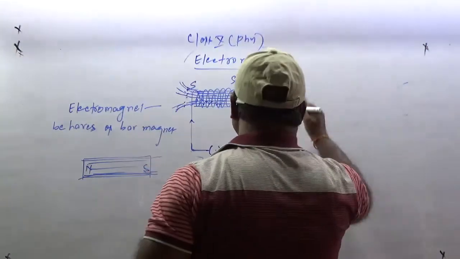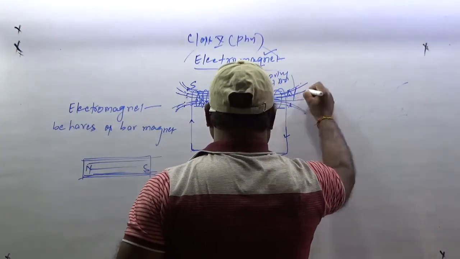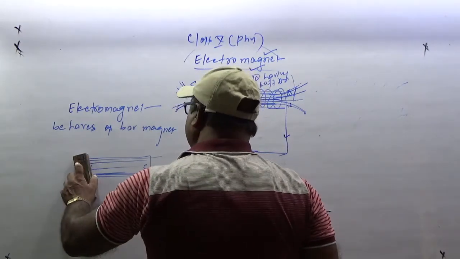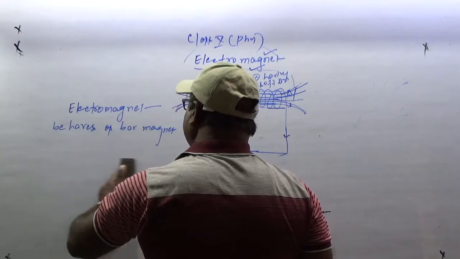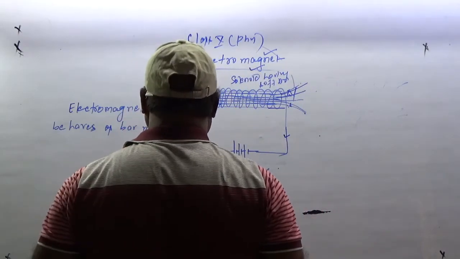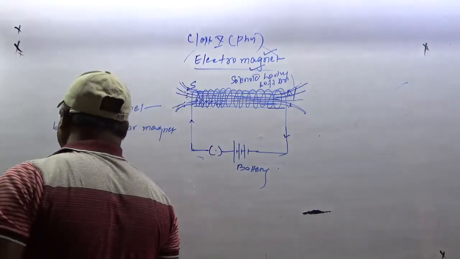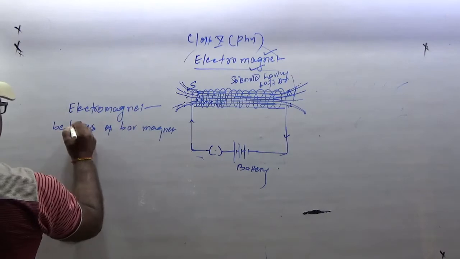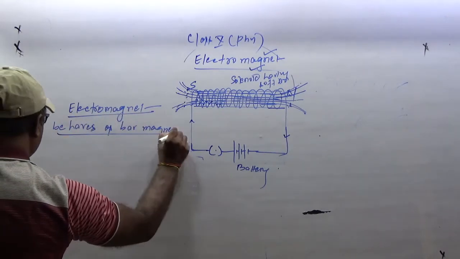But inside the solenoid, the magnetic field lines are parallel to each other. Can you tell me what is parallel? The electromagnet behaves as a bar magnet.